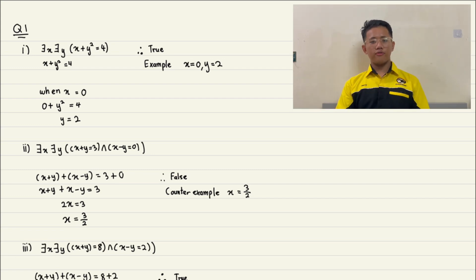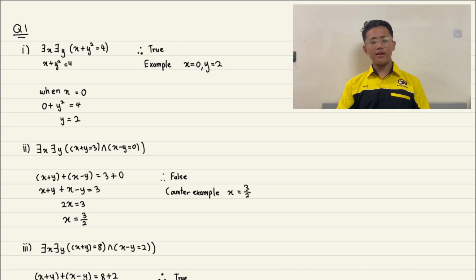Alright, so for Roman 2, which is: there exists x, there exists y, and in the brackets we see two equations, with the symbol ∧ in the middle of both equations, where the first equation is x plus y equals 3 and x minus y equals 0.